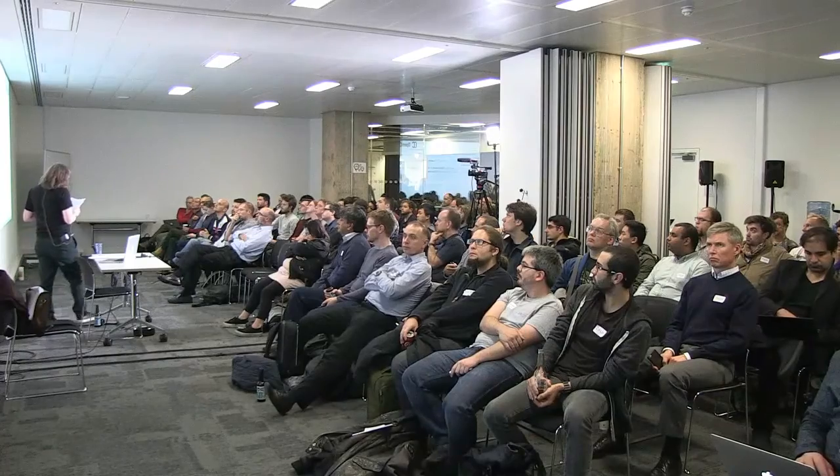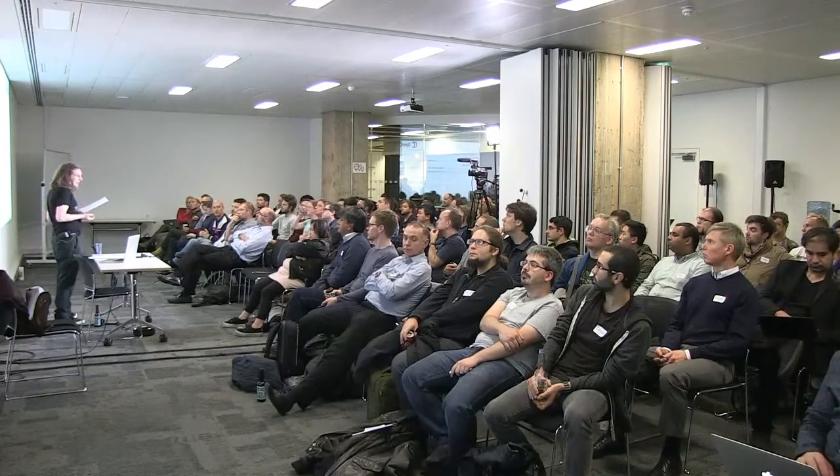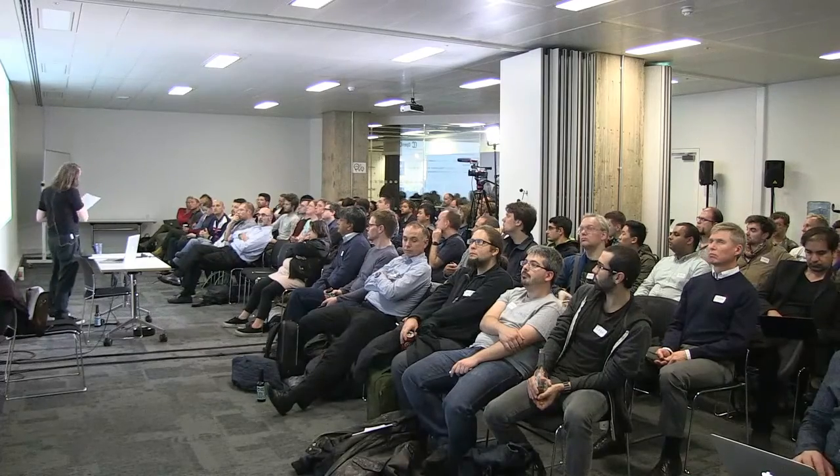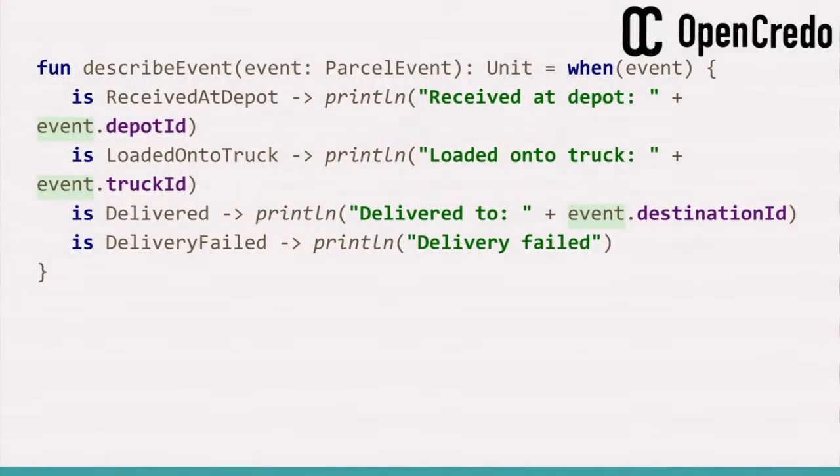The when statement also mirrors our use in the Java API of a class implementing an aggregate type. An aggregate type's event protocol describing interface to handle events. Again, it looks a bit like just having a method for each event. But again, it's if anything, cleaner and more concise. So sealed classes in Kotlin allow us to treat the event protocol of an aggregate type as an algebraic data type, an ADT. And this is one of the fundamental concepts of functional programming.